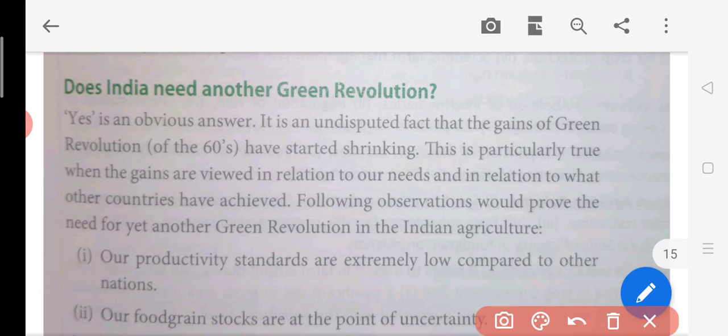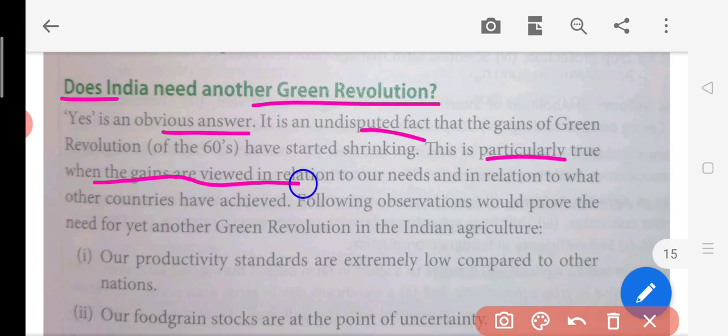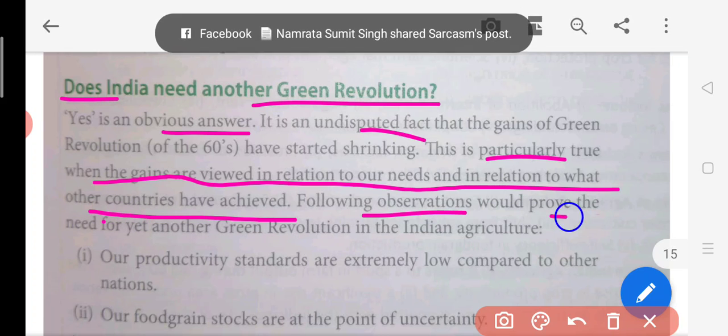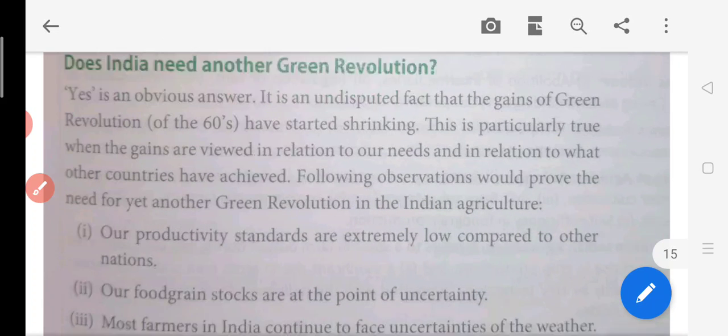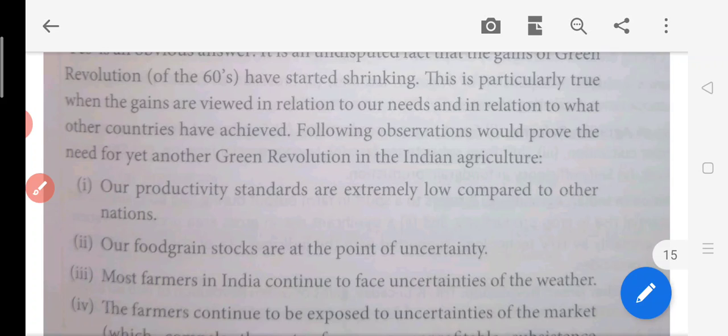Now there is a slight question: does India need another green revolution? This is a general question which is asked. So yes, definitely we can say that we need another green revolution. Why? Because the population of India is increasing day by day. In the future, we need more food grains to feed our population. This is particularly true when the grains are viewed in relation to our needs and to what other countries have achieved. So the following observations prove the need for another green revolution in Indian agriculture.